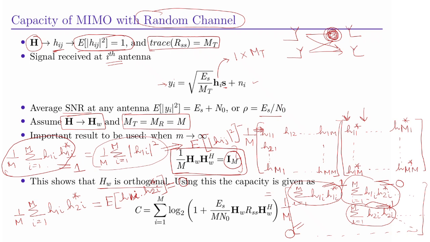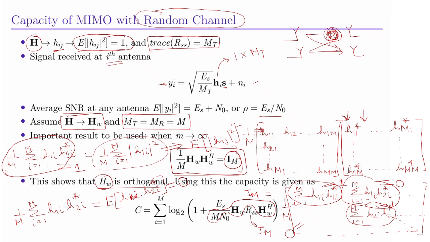And this particular expression shows that HW is orthogonal in nature. Now, in the existing expression of MIMO capacity, we can replace 1 by M HW HW Hermitian with IM. And what is RSS? RSS is again IM.